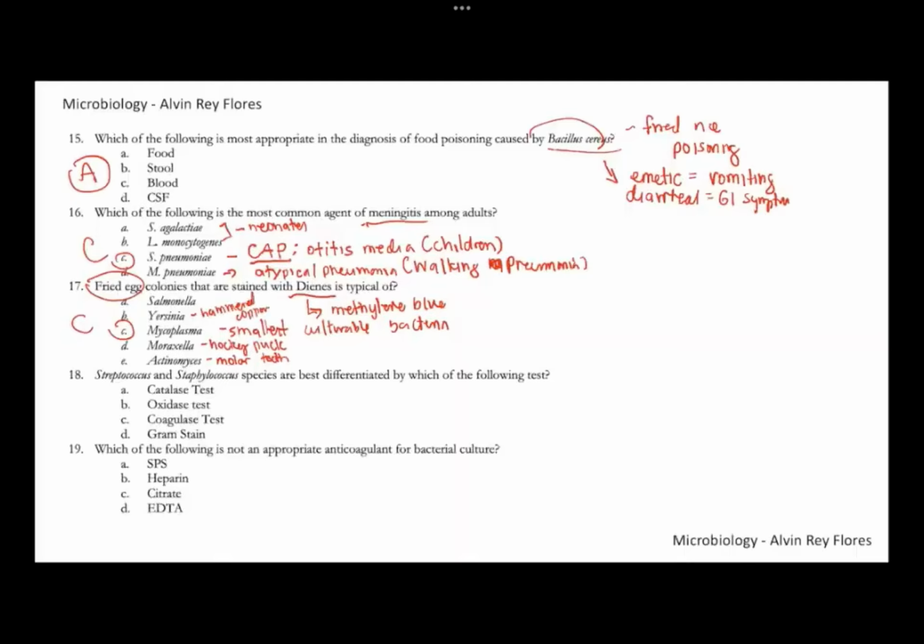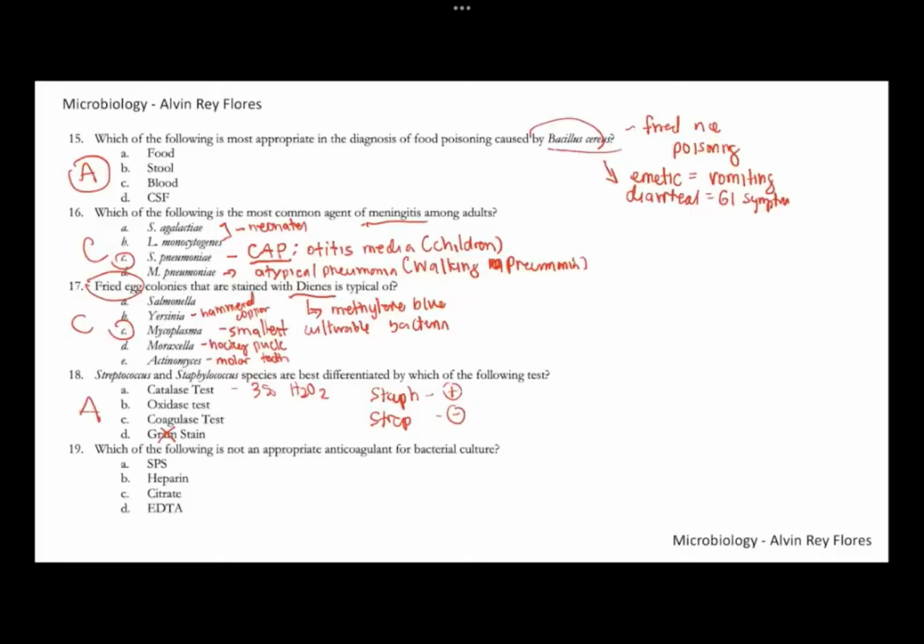Number 18, how can we differentiate staph and strep? What test can differentiate these two gram-positive cocci? Both staph and strep are gram-positive cocci, so definitely we cannot use the gram stain. To distinguish the two, it's best to perform the catalase test, which makes use of 3% hydrogen peroxide. Staph would be positive for catalase, strep would be negative. The positive result in the catalase test is bubbling or effervescence. Number 18, letter A.